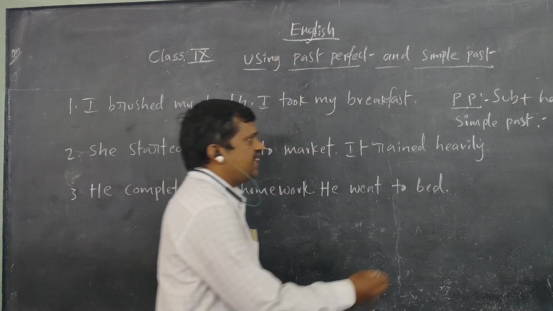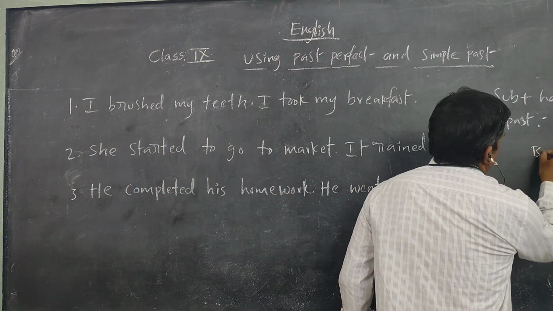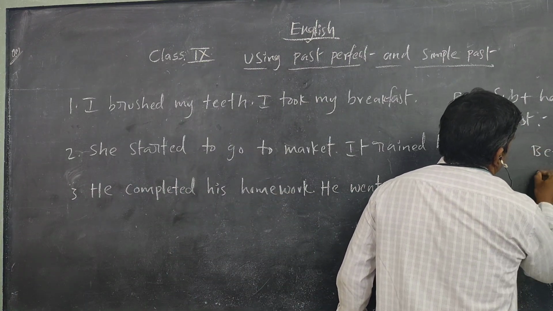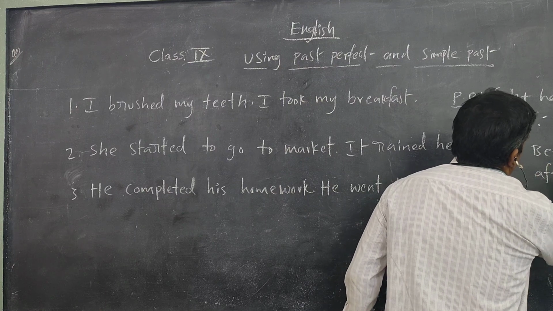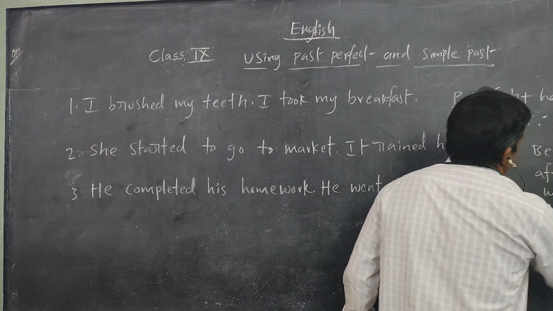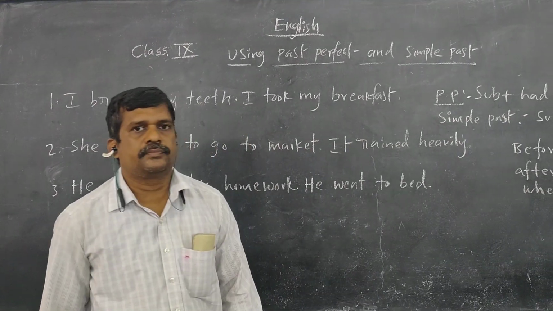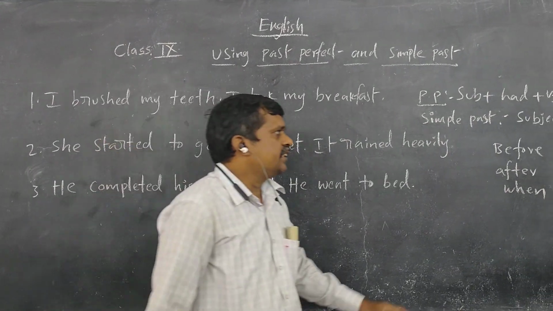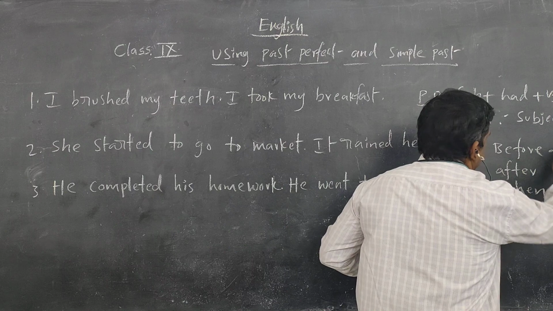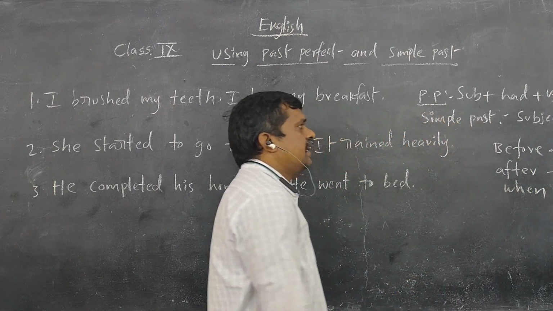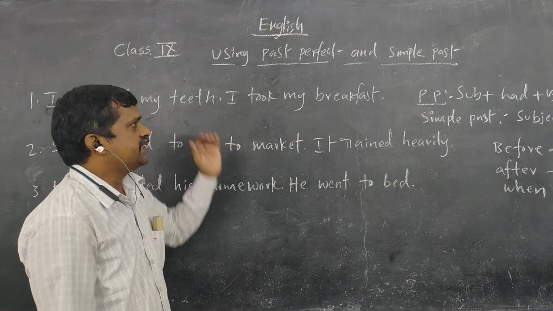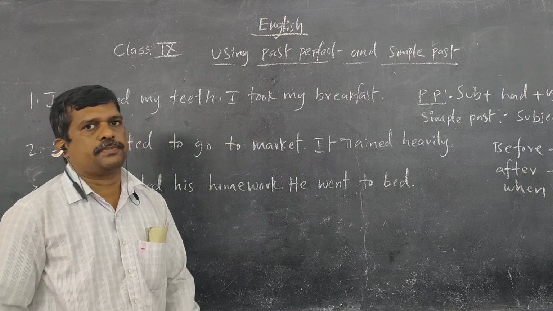So what are the linkers here? Before, after, when, like that. Here let us see before and after, and how we can use the simple past and past perfect tense.